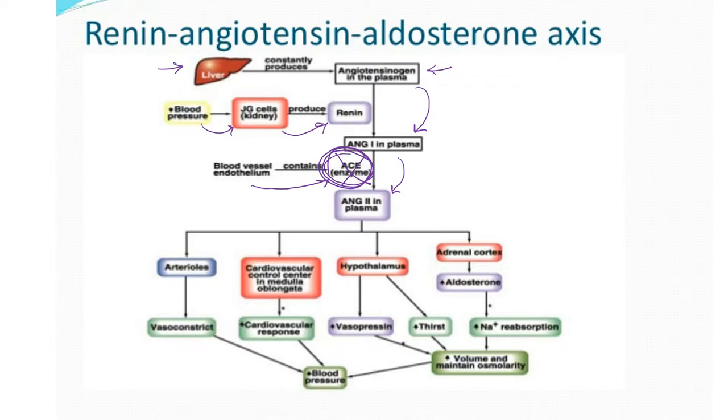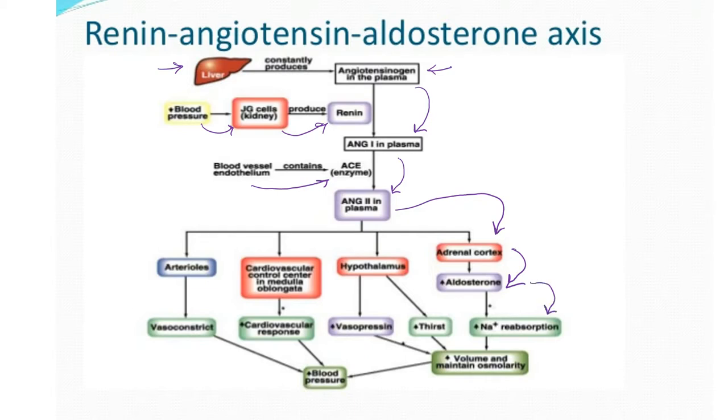But we're assuming you don't have high blood pressure. So in that scenario, let me get rid of that there, because we're saying we don't have high blood pressure. So we're going to go with the regular chain of events. So angiotensin 2, we now have in the plasma floating around. And as you can see, angiotensin 2 affects many structures. For this particular discussion on aldosterone, we're going to have it affect the adrenal cortex, right? Because that's where aldosterone gets secreted from when angiotensin 2 shows up. So angiotensin 2 shows up, the adrenal cortex secretes aldosterone.